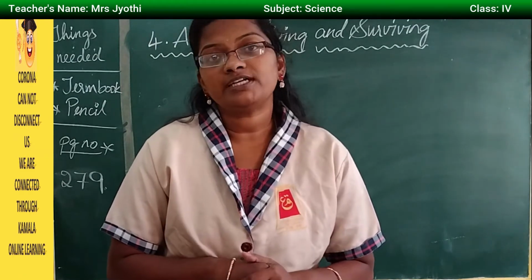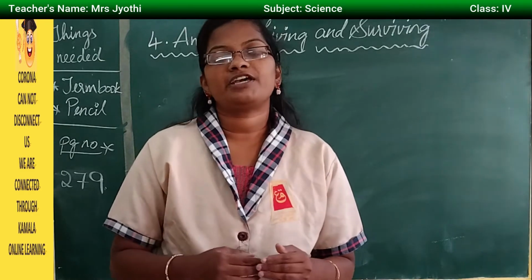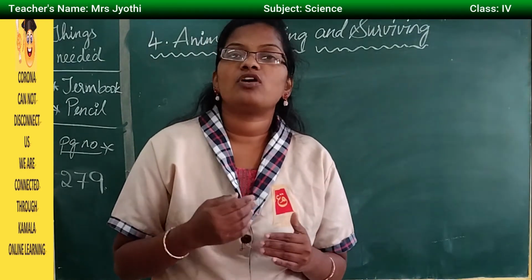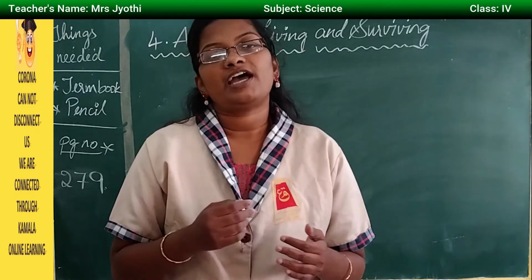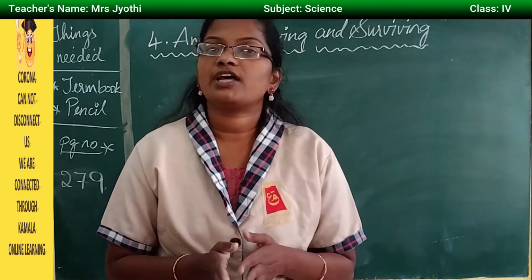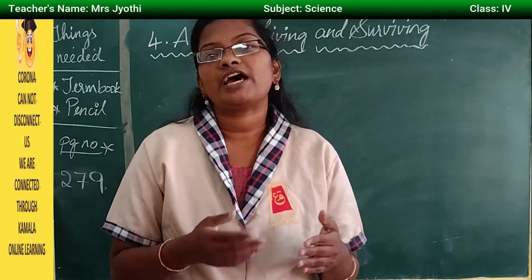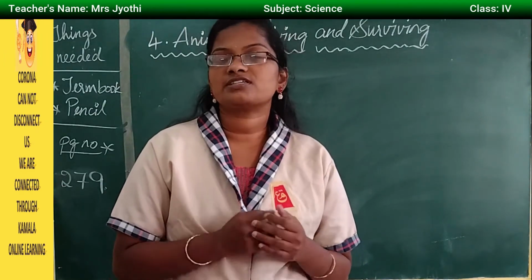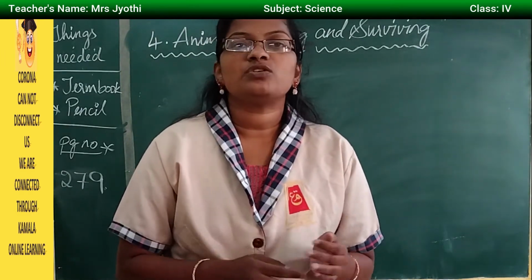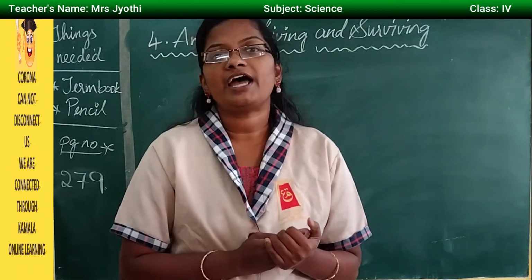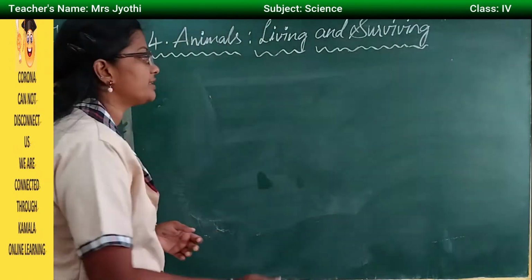And we have also learned about the habitat. So based on the habitat, there are 5 types. The animals which live on land are terrestrial, which live in water are called aquatic, and which live both on land and water are called amphibians. Then which live on trees are called arboreal, and which live in the sky, they spend most of the time in the sky, are called aerial. So there are 5 different types of animals. Now in that we are going to learn about the terrestrial animals.